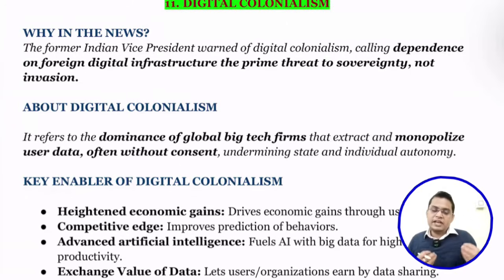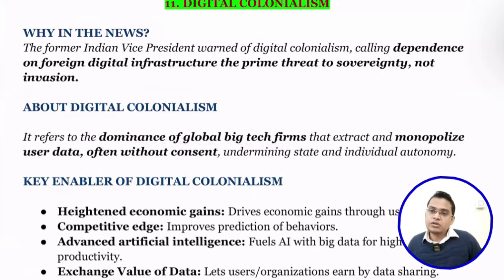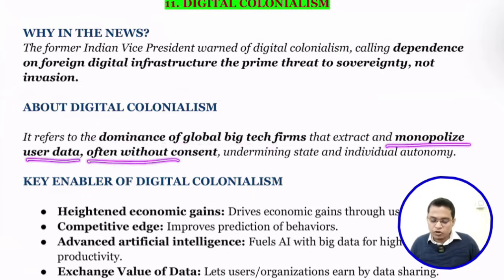And in case of any crime, if we go and ask for this data, they are not cooperating with our law enforcement agencies. So that is what is creating the problem. About digital colonialism: it refers to the dominance of global big tech firms like Facebook and Amazon, which monopolize user data without consent. They even misuse our data without asking or taking permission from us.